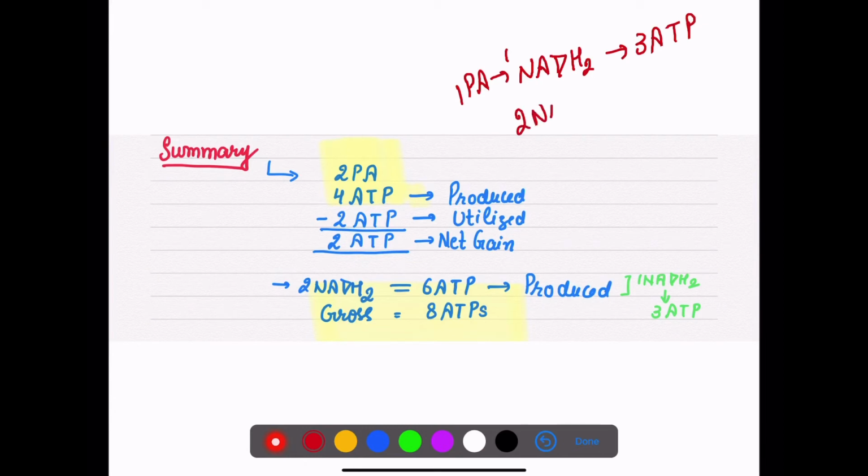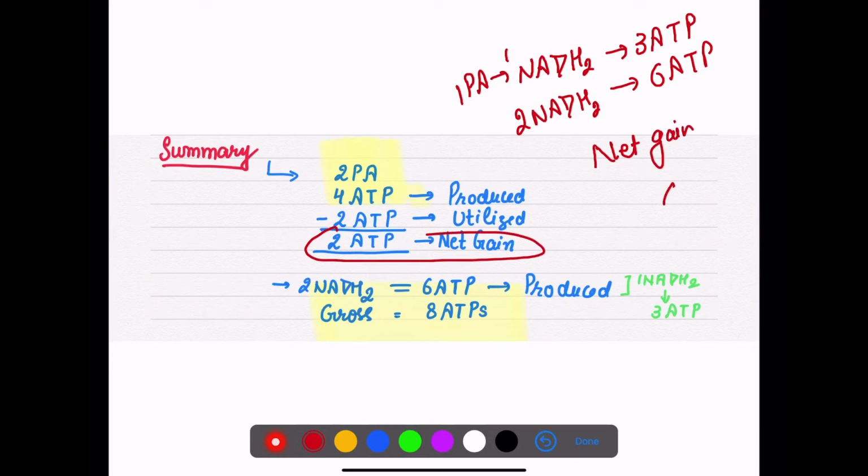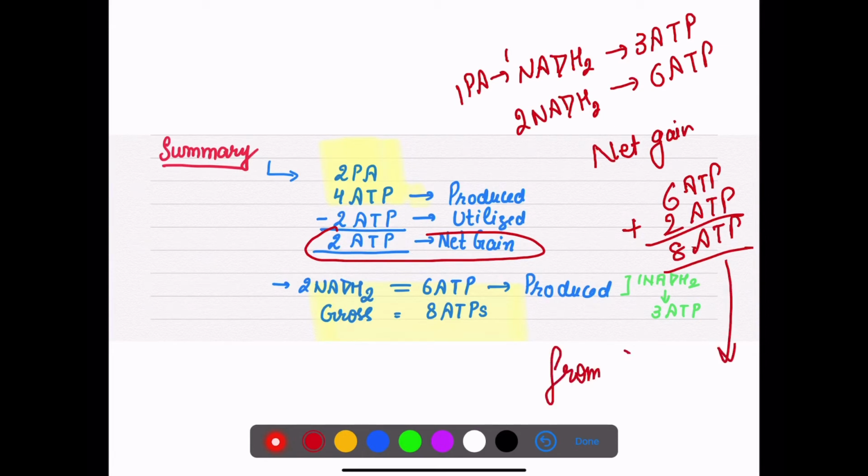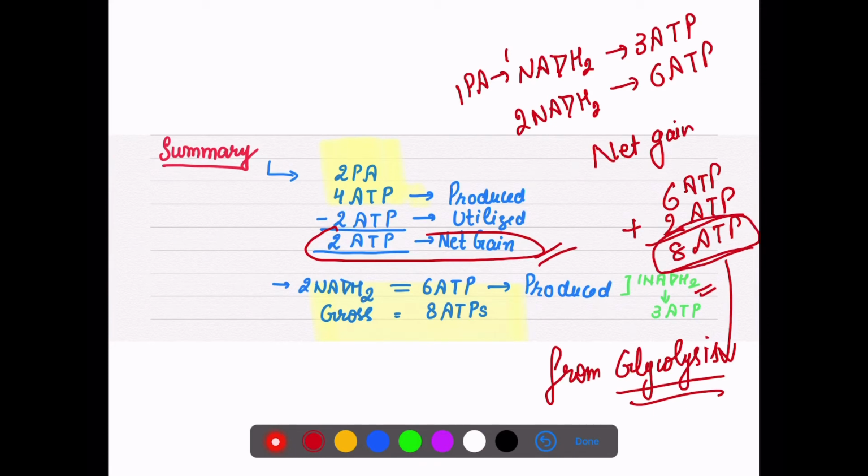So 2 NADH2 means how many molecules? 6 ATP molecules. And what is our net gain? Net gain is 2 ATP molecules from glycolysis. So 6 from NADH2 plus 2 from the ATP. So the gross gain, the total gain, is 8 ATP from the glycolysis pathway. This is our gross gain, and the net gain is 2 ATP molecules. But if we are calculating with the NADH2, the total number of molecules we have in our hand is 8 ATP.